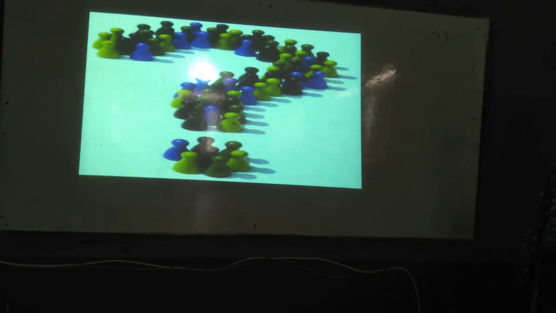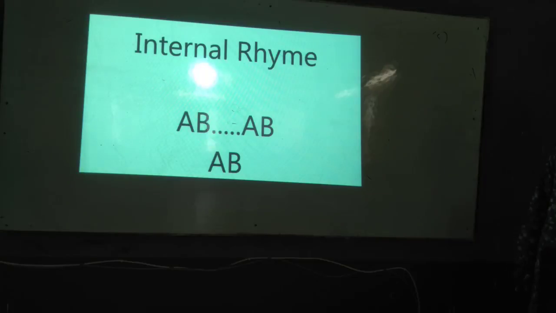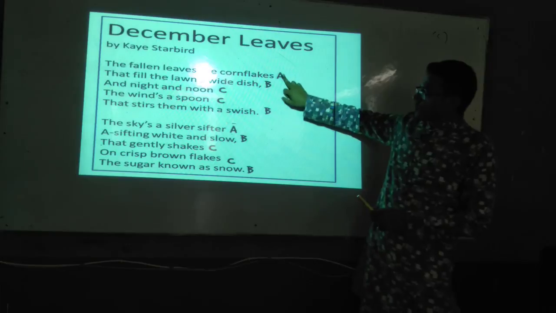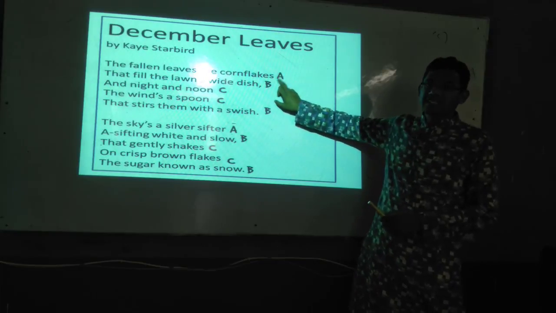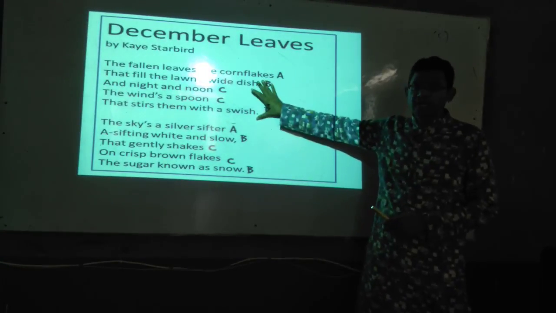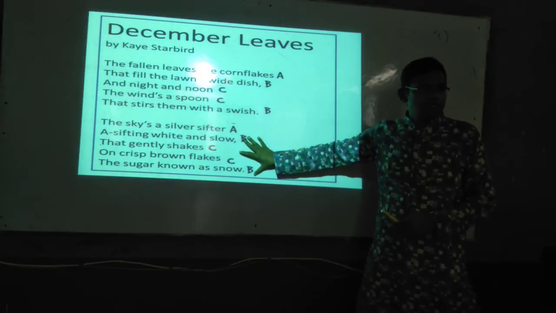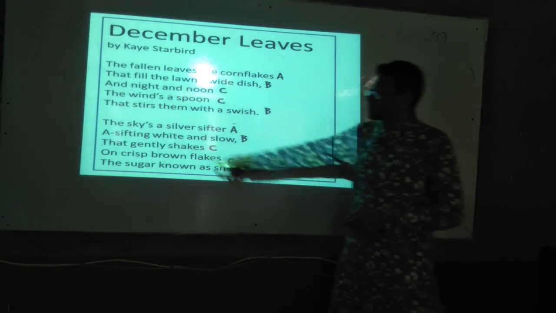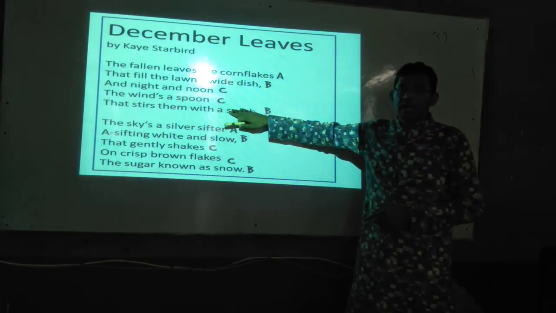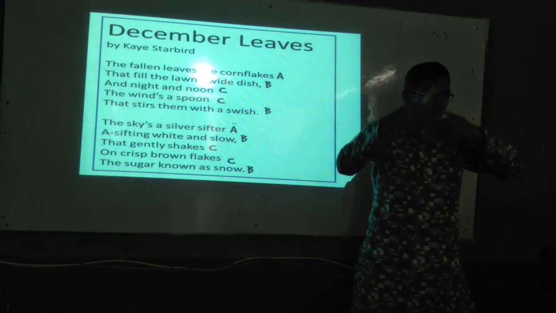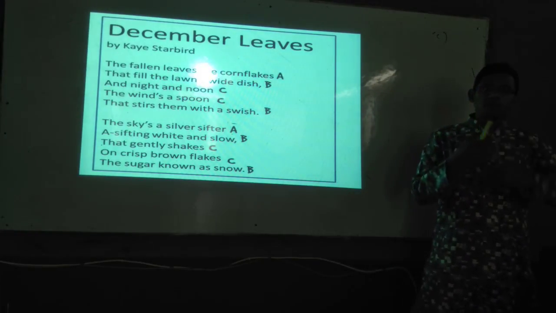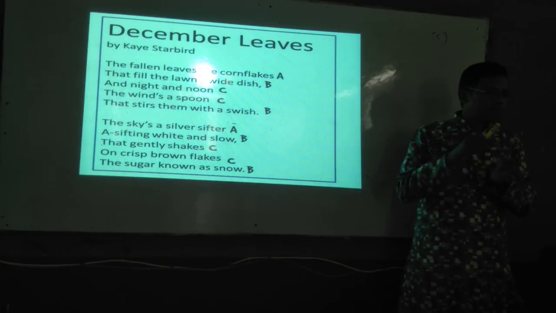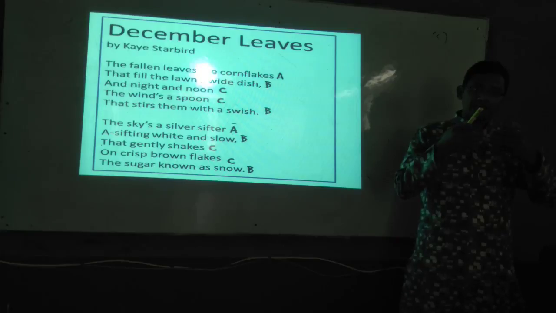So we go back again. This is the rhyme scheme. Why? Because we are considering the last sound of the lines. There are a number of lines, it's a stanza, and then another stanza. But to be internal rhyme, you must consider a single line. In a line, there are some words that may produce the same sounds in that single line. You should not go to another line.